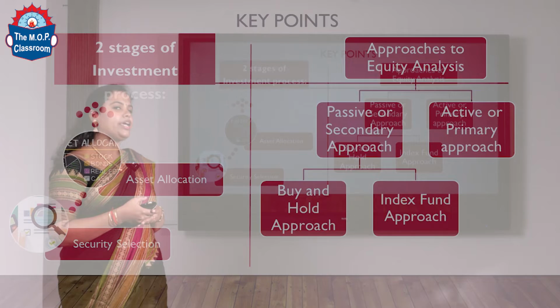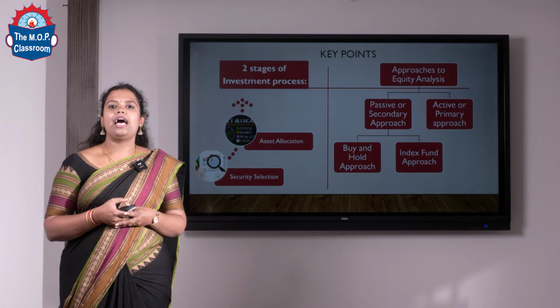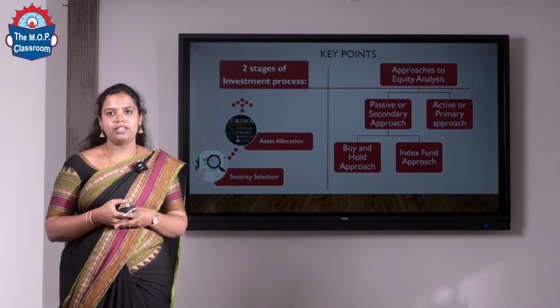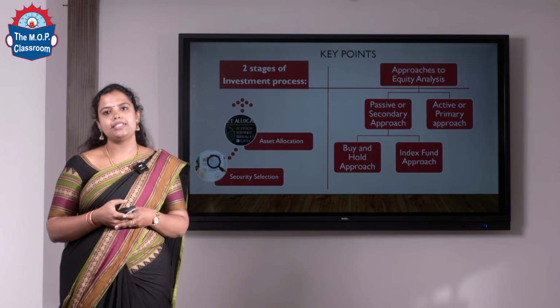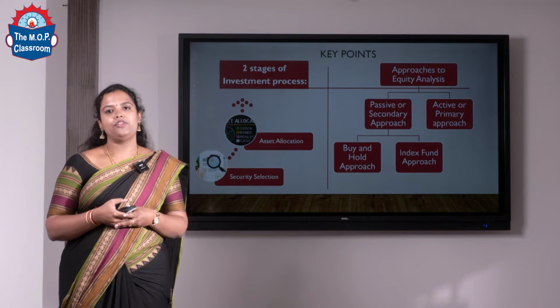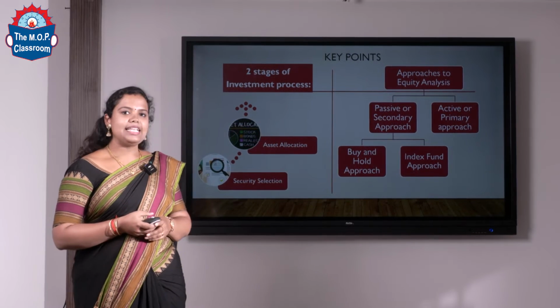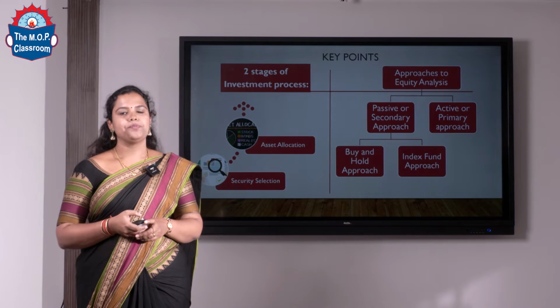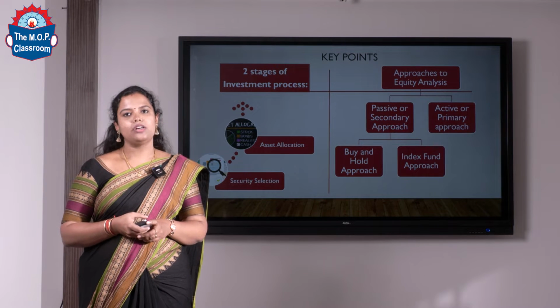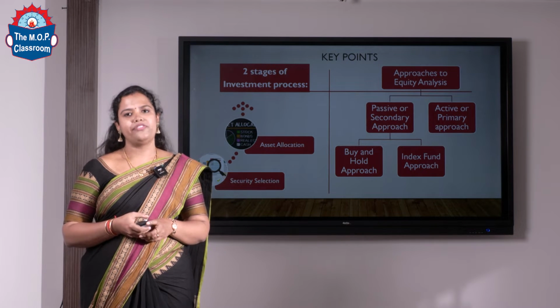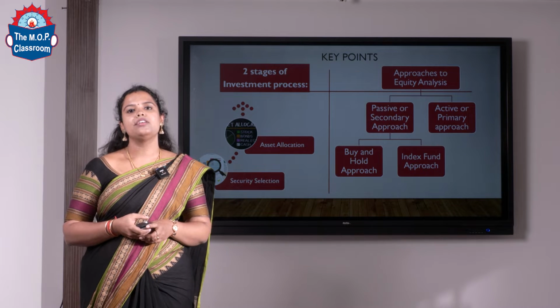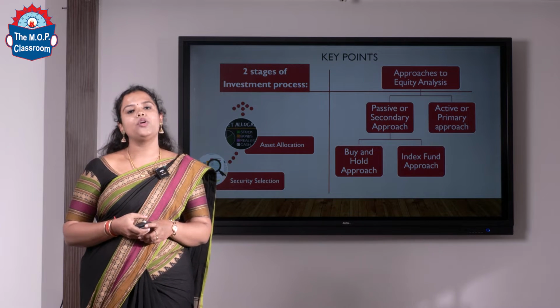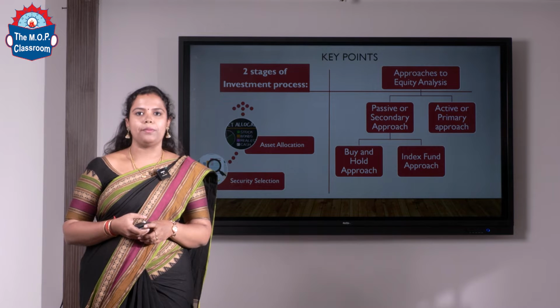In terms of asset allocation, the investor will have to utilize all the investment funds into diversified asset allocation in terms of shares, bonds, and any other investment pattern. The second stage of the process is the security selection. In this stage, the investor will have to look into the funds and the stocks that he is investing into based on the sources of information and the required rate of return of that particular company.